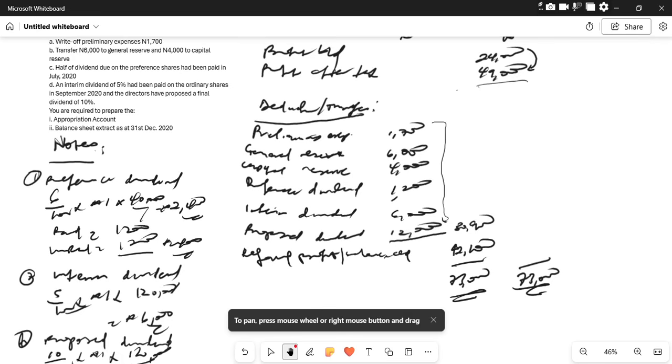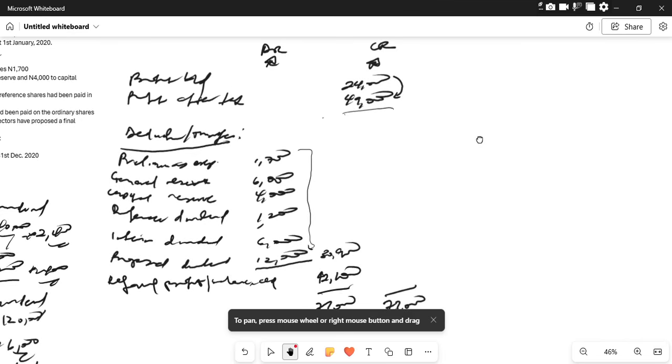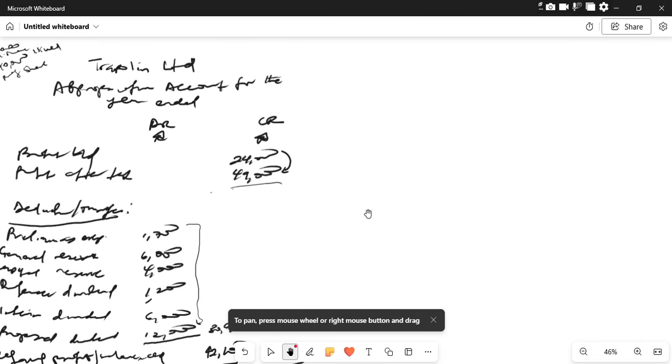The next thing is to go and create a balance sheet extract. So let's call this the balance sheet extract for Trampoline Limited.